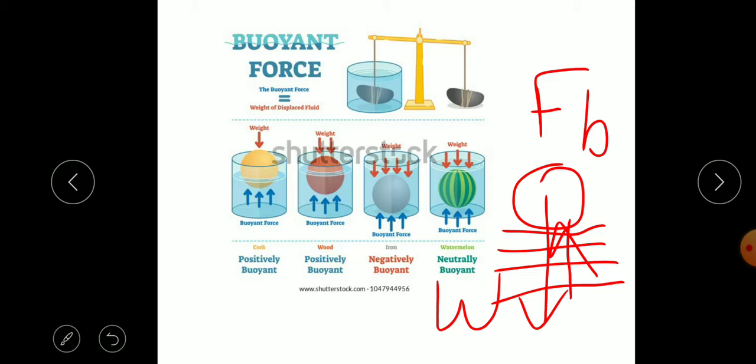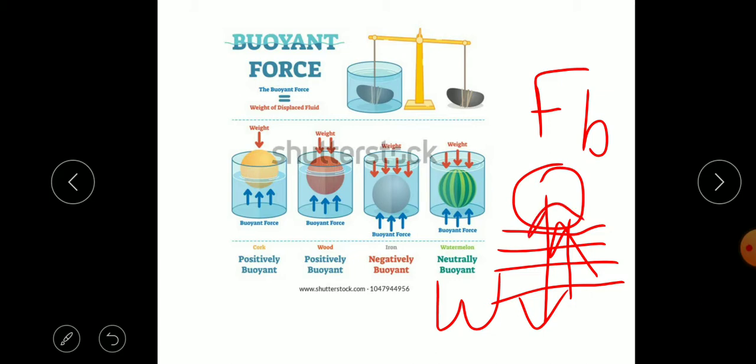Because of that, objects float. Not only lighter things like wood and plastic, but heavy ships also float in sea water. The reason is that if the density is less than the liquid density, objects can float, and the reason for the float is the upward buoyant force applied on the object.